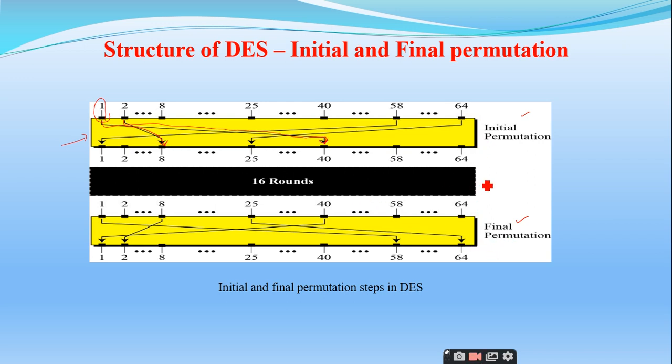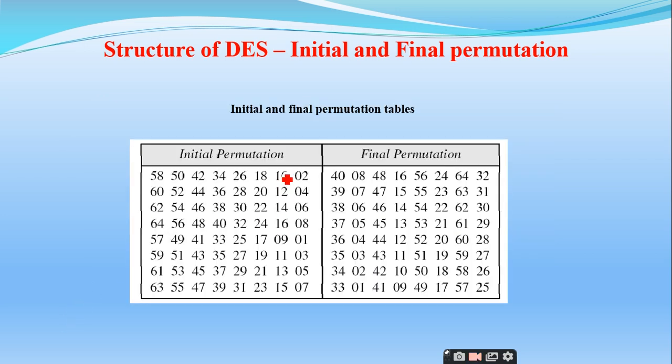Similarly, after 16 rounds of Feistel cipher, the text will enter the final permutation box, which has different combinations. Here you can see that 1 is connected to 58. Similarly, 8 is connected to 2, like that. So these are the initial permutation and final permutation P boxes we have. No need to remember these boxes, but you should know what is present inside them. So what is the size of this initial permutation?